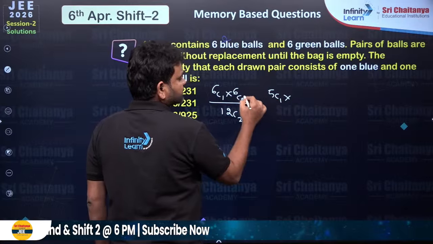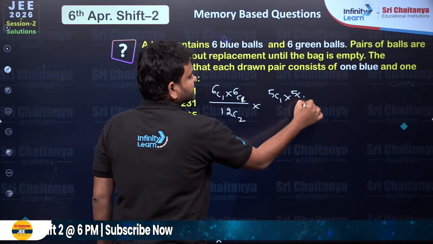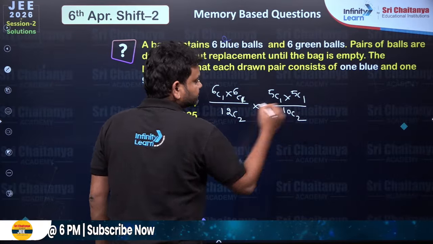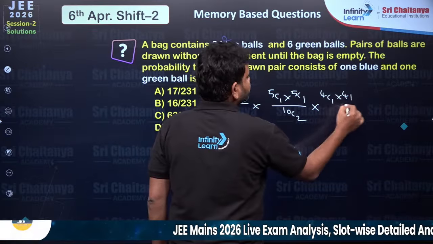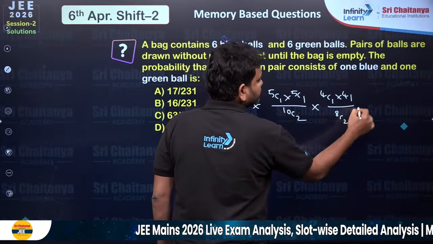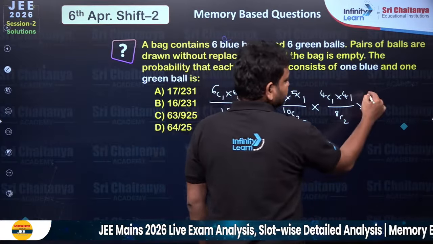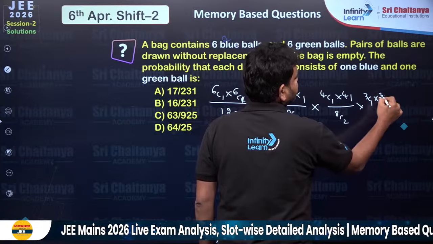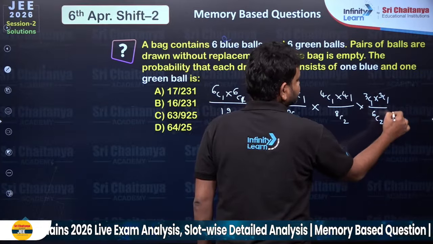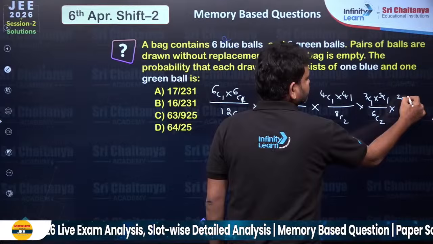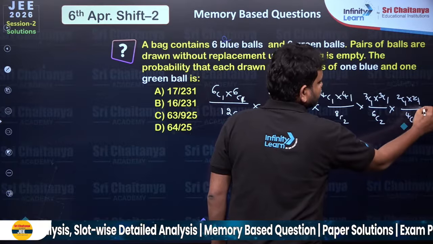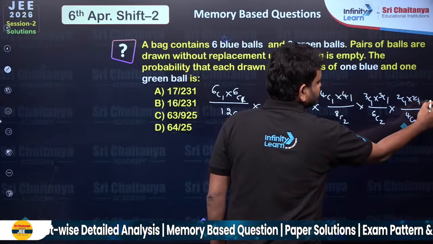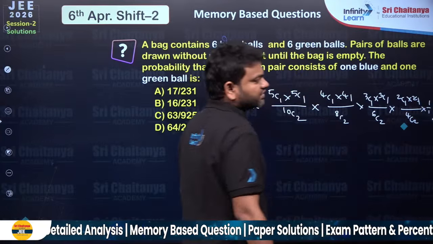So 5C1, 5C1 divided by 10C2, and then 4C1 into 4C1 divided by 8C2, and multiplied with 3C1 into 3C1 divided by 6C2, then 2C1 into 2C1 divided by 4C2, and if I am writing 1C1, it is going to be 1, and 2C2 is also going to be equal to 1.